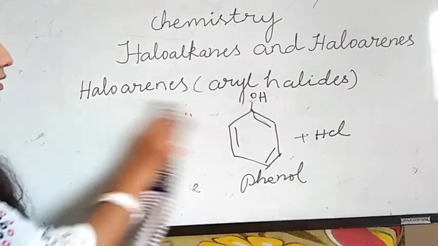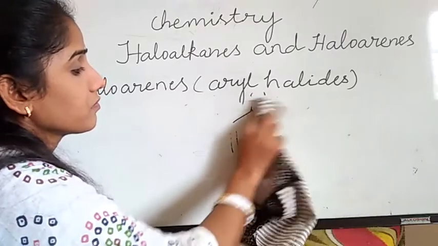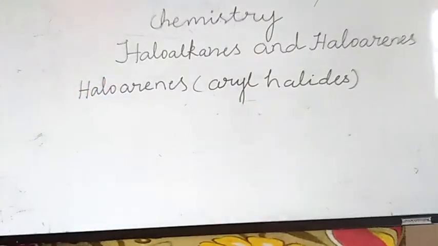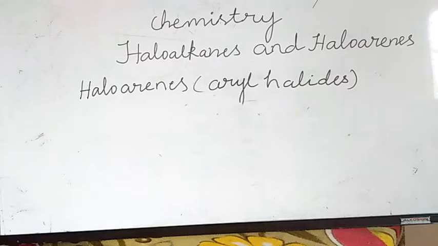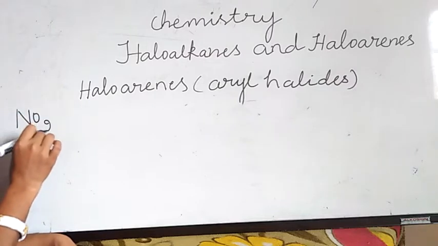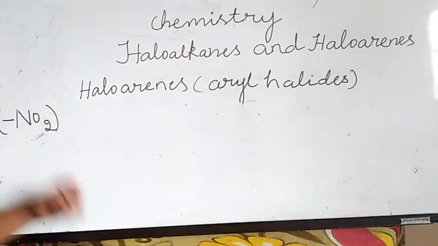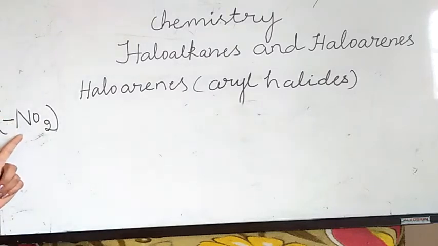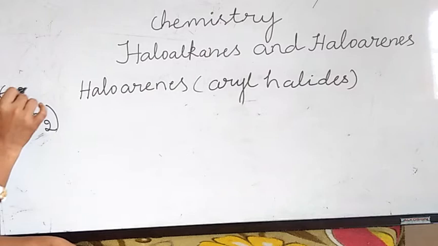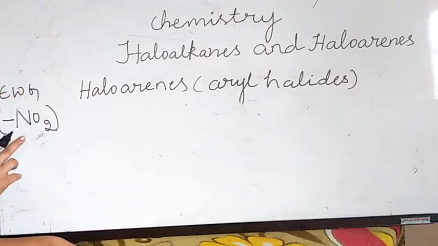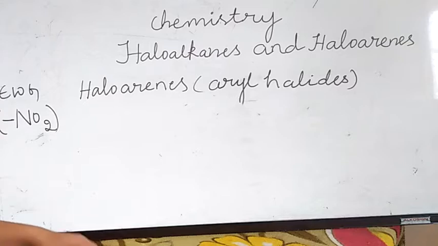So, the next topic is nitro-substituted chlorobenzenes, to compare the reactivity when NO2 groups are in ortho and para positions. Okay, fine. You are familiar with electron withdrawing groups; they accept the electrons towards them. Keep in mind that NO2 is an electron withdrawing group. The presence of electron withdrawing groups will increase the reactivity of aryl halides.